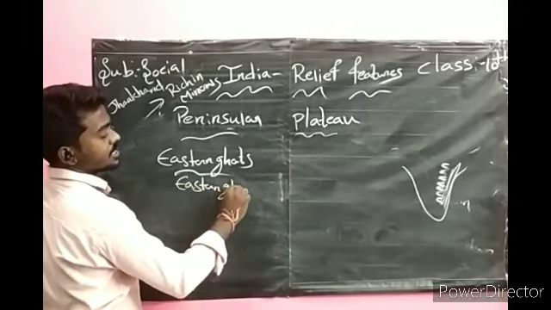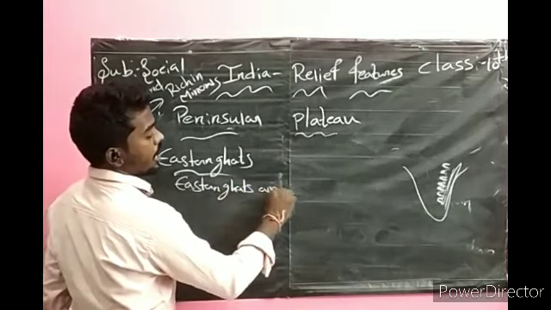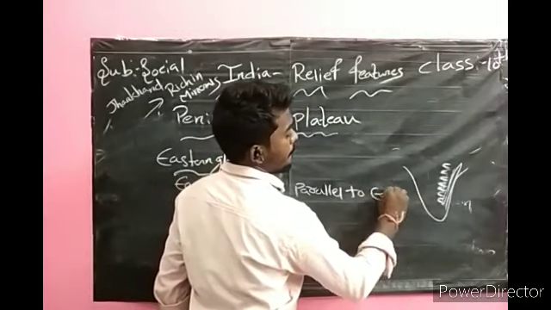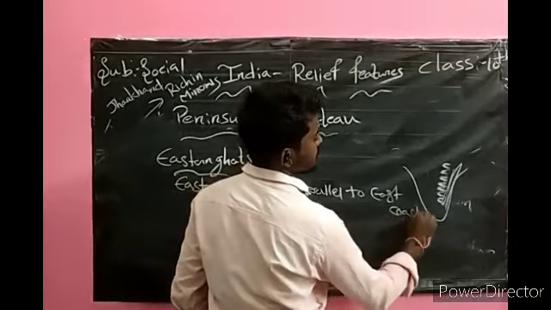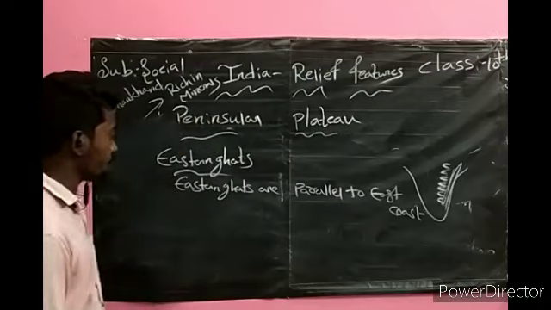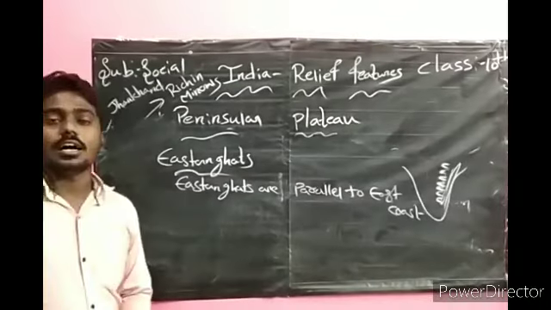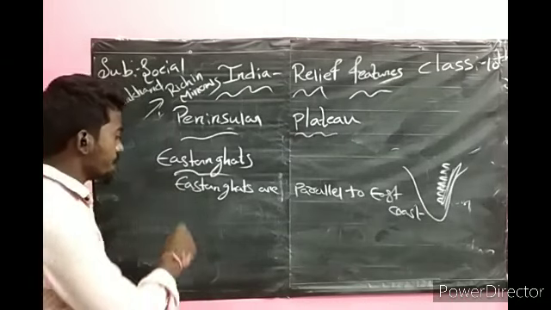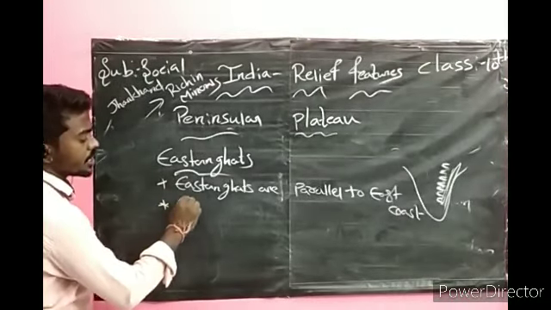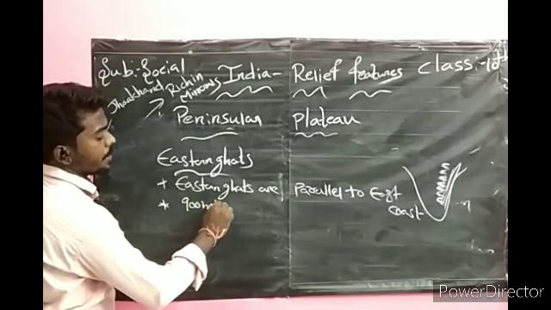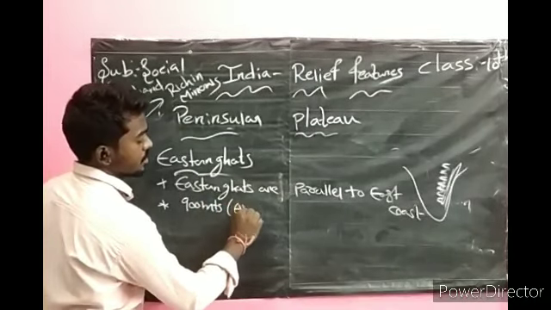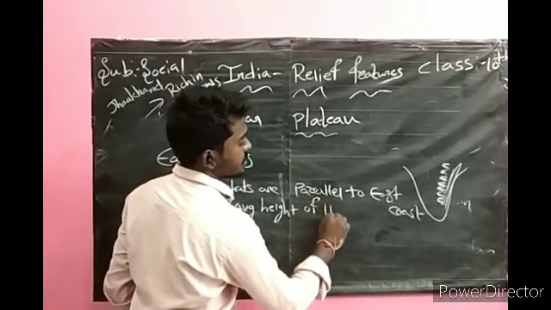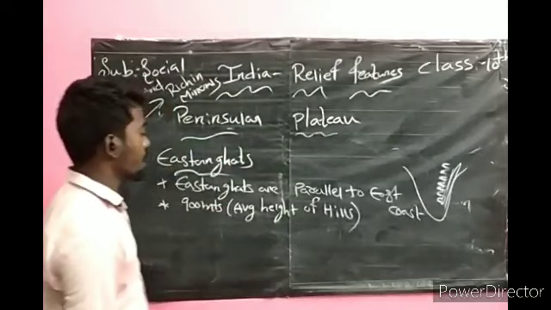Eastern Ghats are not higher than the Western Ghats. The average height of hills is only 900 meters.